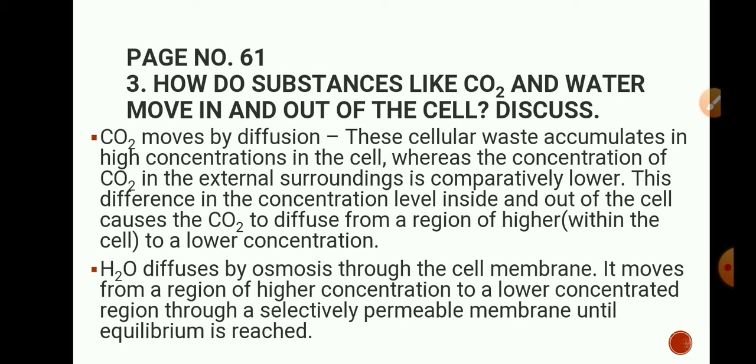Now water. Water diffuses by osmosis through the cell membrane. So the diffusion of water in the cell is carried out by the process of osmosis. It moves from a region of high concentration to lower concentration through a selectively permeable membrane, that is our plasma membrane.